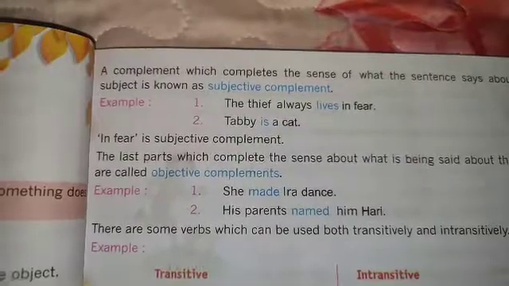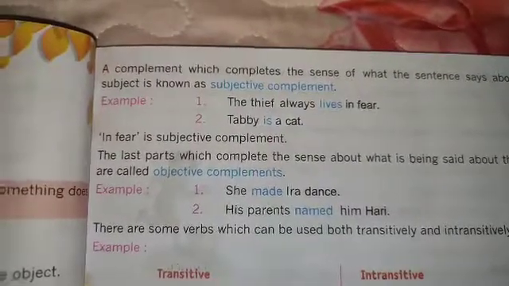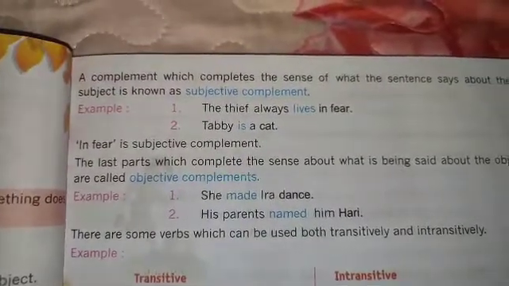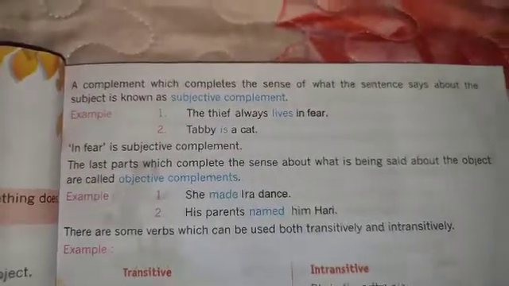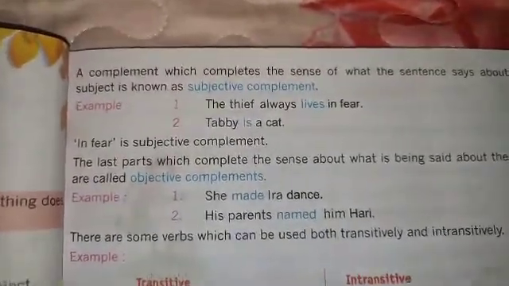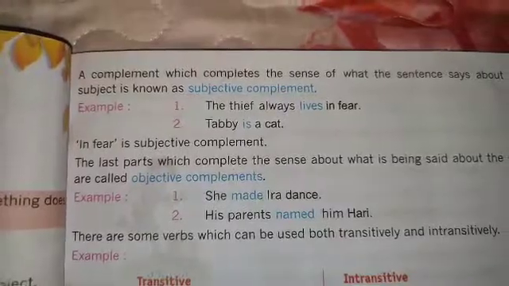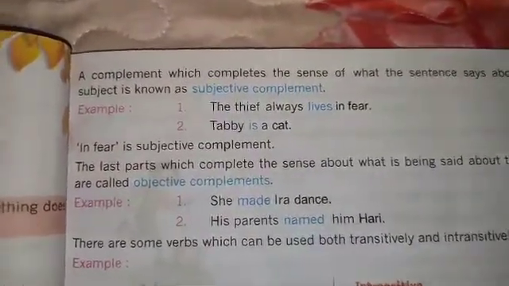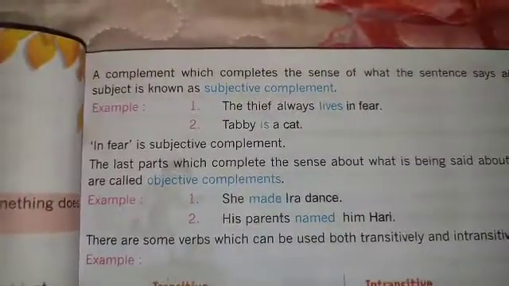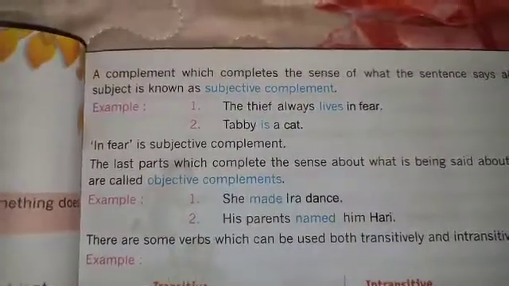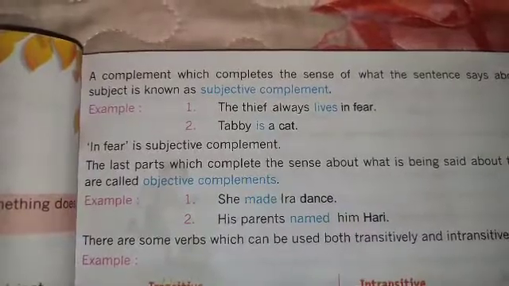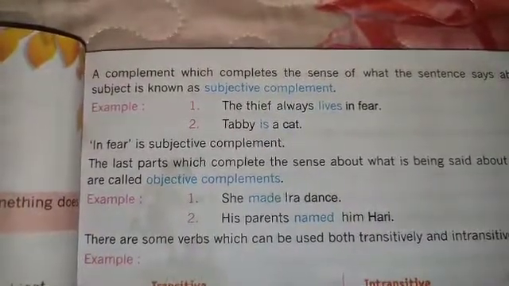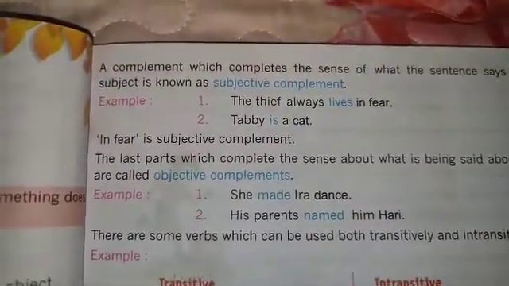So in these we get the subjective complement. And the last part completes the sense about what is being said about the object; these are called objective complements. We have studied the subject and the object. The subject has the subjective complement, and the part that tells about the object is the objective complement.